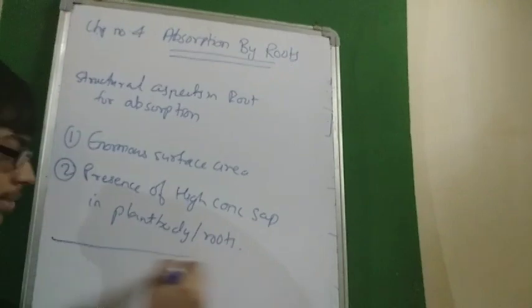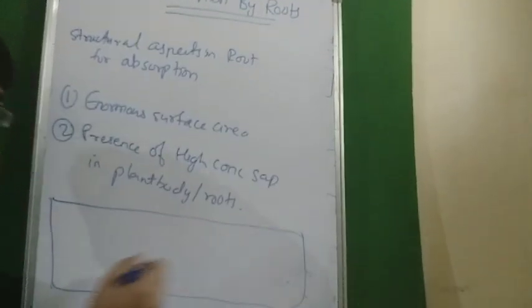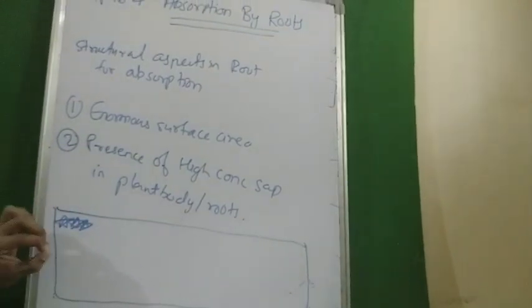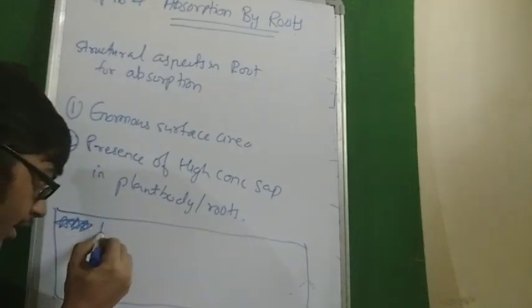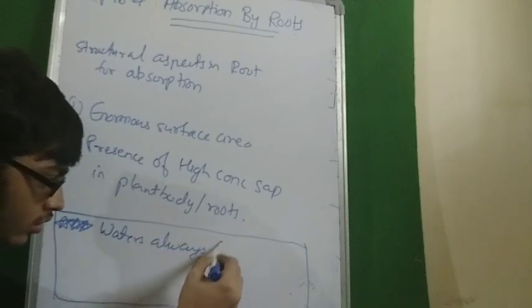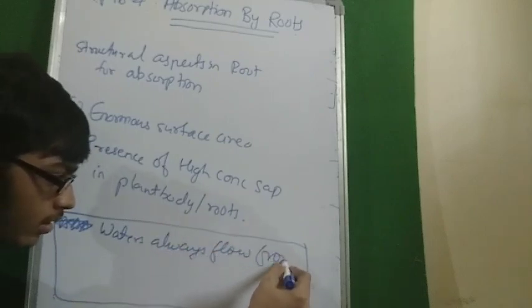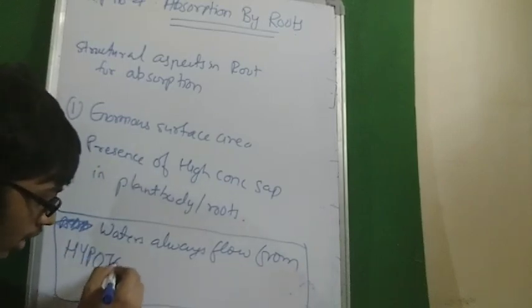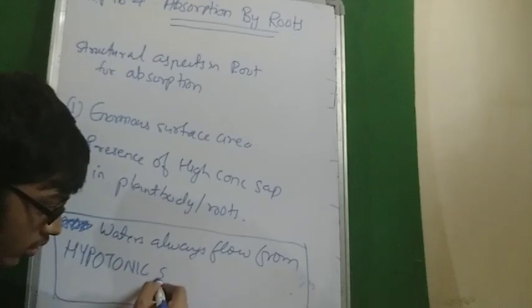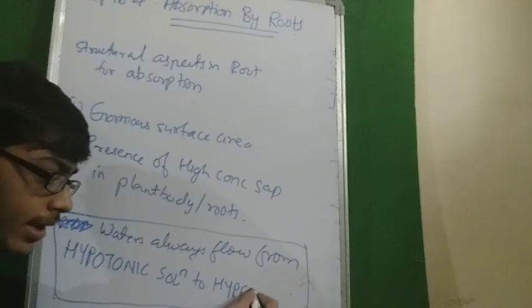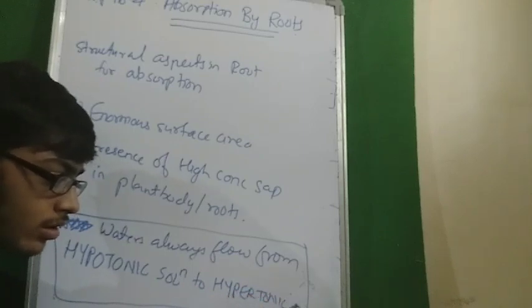always remember one golden statement that I am writing here. You need to remember this throughout your life. It is the most important statement that I am going to write over here: water always flows from hypotonic solution to hypertonic solution.